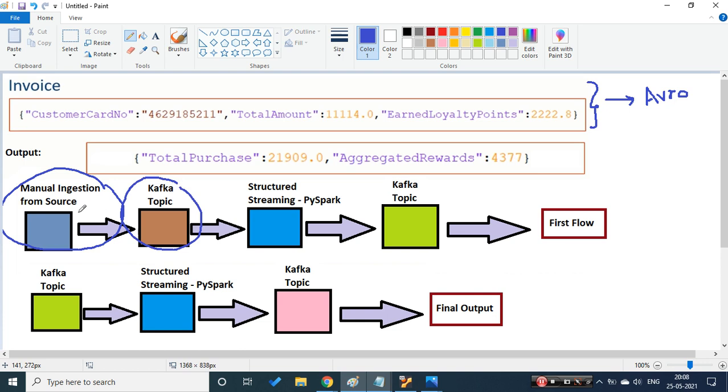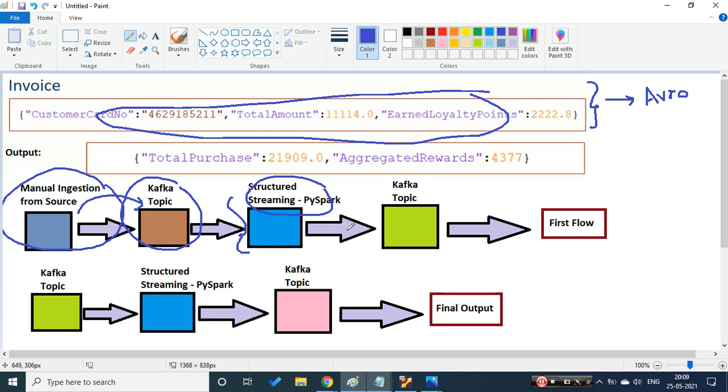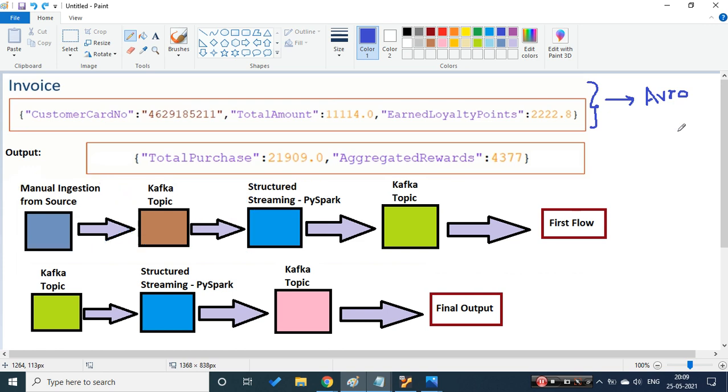The data coming in was in JSON format and nested. With the help of structured streaming using PySpark, we applied some transformations on the streaming data, got the data into a similar shape, and pushed it to a topic, and that topic data was in Avro format. So this was the piece covered yesterday.